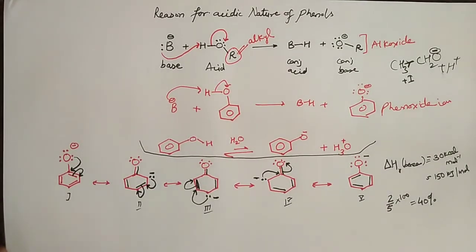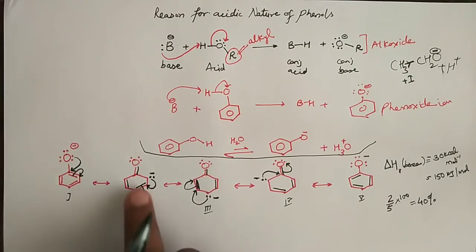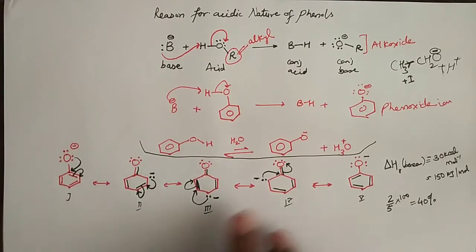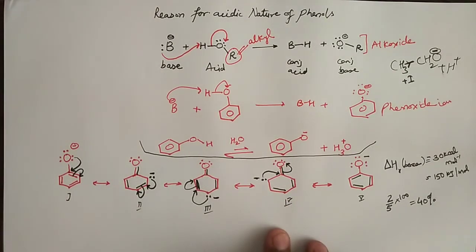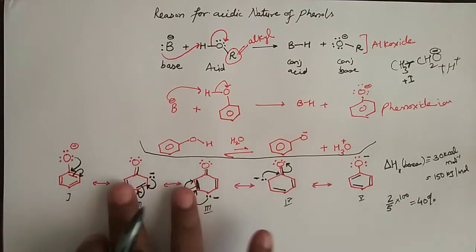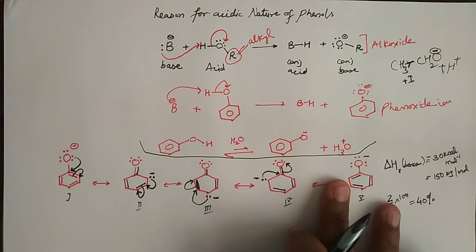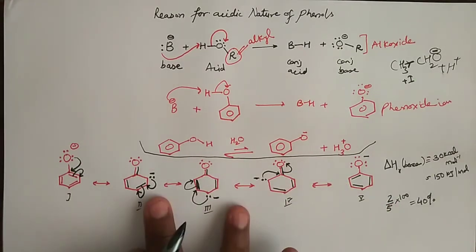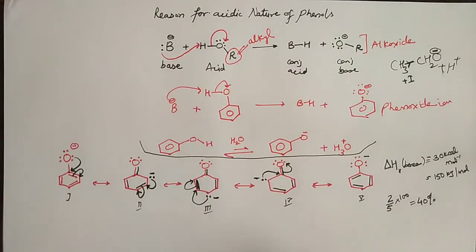So if we have some functional groups which can withdraw these electron densities, then that group can help in reducing the electron density overall furthermore. Thereby they can make the phenols much better acids when they are substituted.